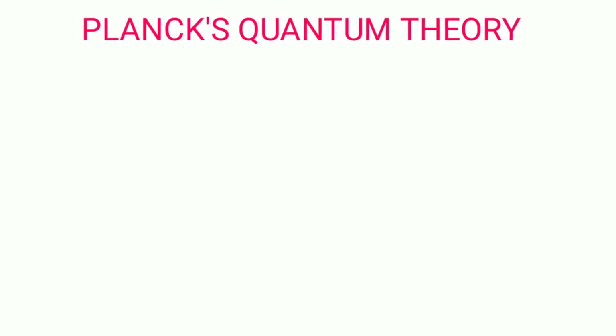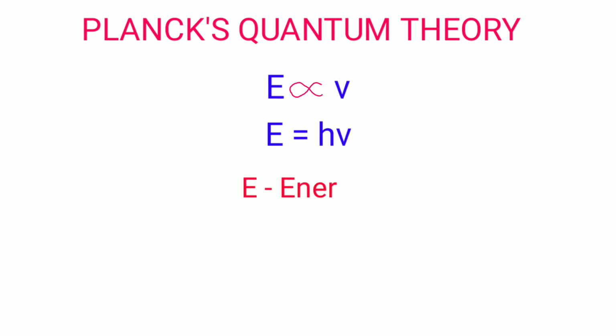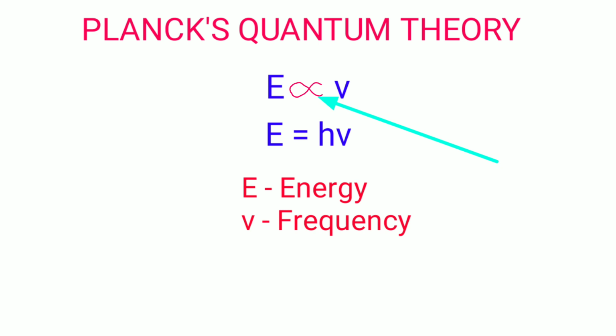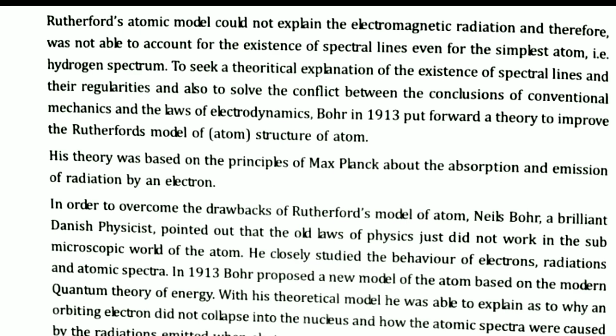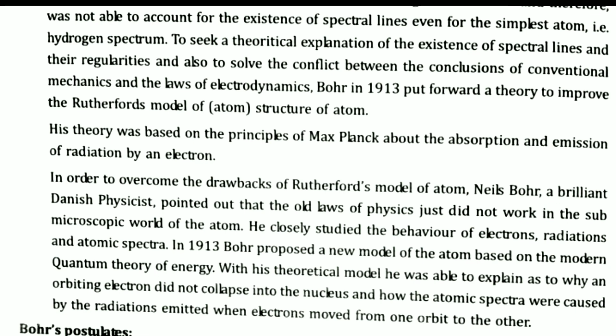E is equal to h nu. E is directly proportional to nu. Here E is energy, nu is frequency. If the frequency increases, energy increases. If the frequency decreases, energy decreases. To remove that proportionality, we have to add a constant, that is nothing but h. So E is equal to h nu. Based on this Max Planck theory, Bohr proposed his model of atom.